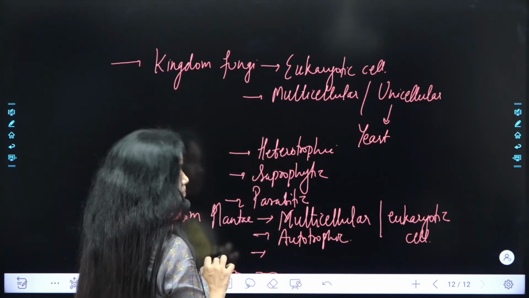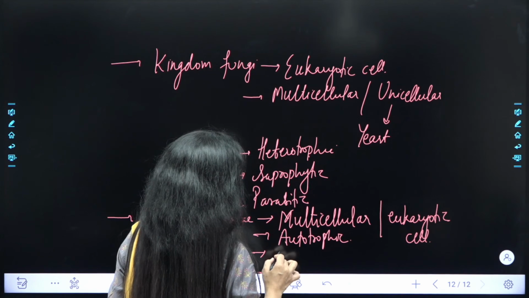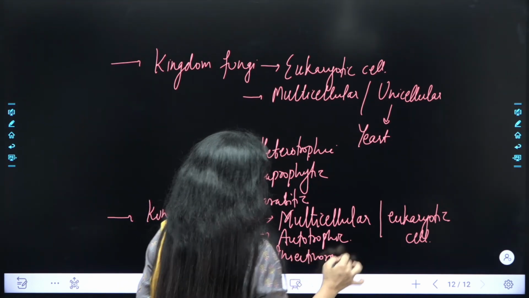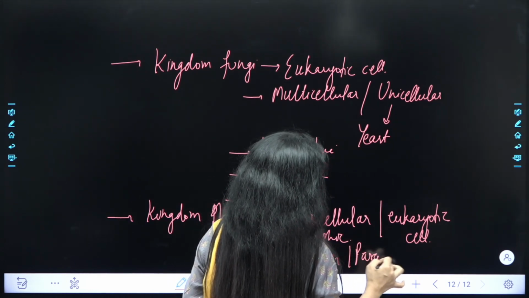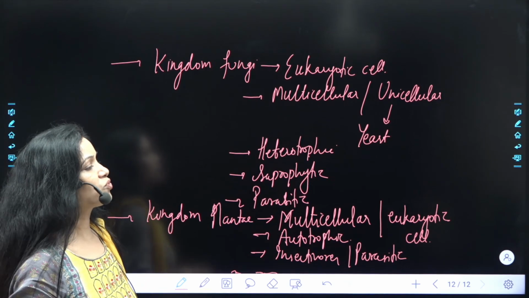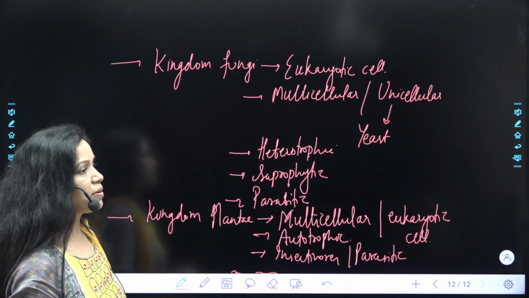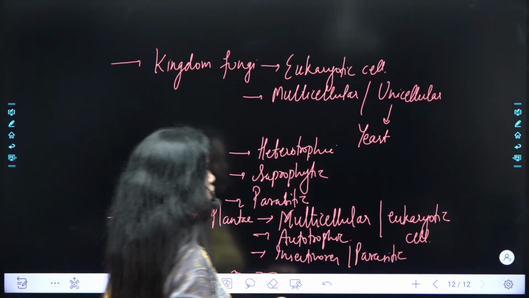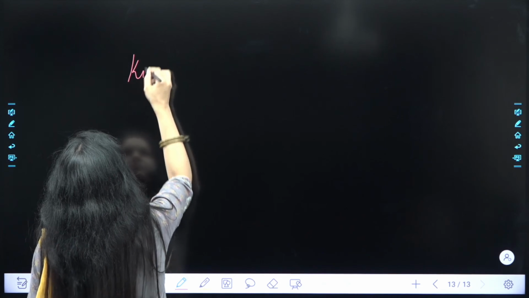Yes, there are some plants which are insectivores. So insectivorous plants also have a different nutrition, and that is why we also say it has a parasitic mode of nutrition also, but mostly plants are autotrophic in nature. So please do remember that, but then the exceptions are there. Insectivores and parasitic plants are also there. Last is kingdom Animalia.